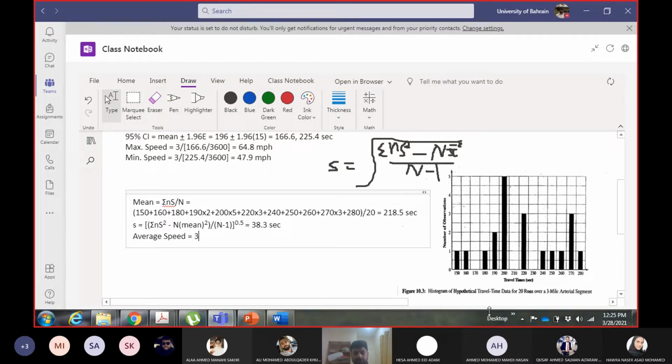So average speed is again 3 mile section. So 3 divided by the average travel time, now 218.5 divided by 3600. How much? 49.4. 49.4 miles per hour.